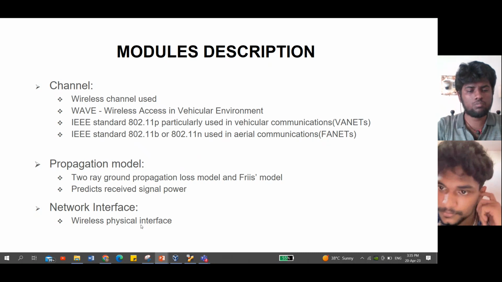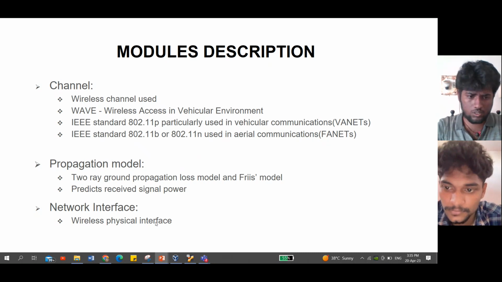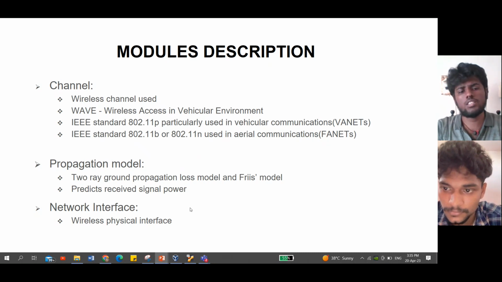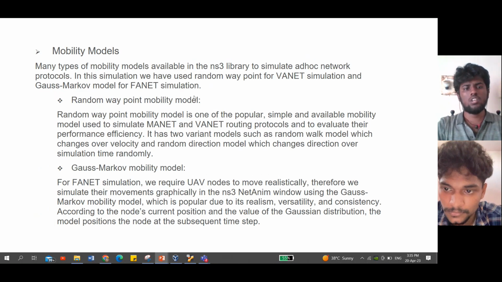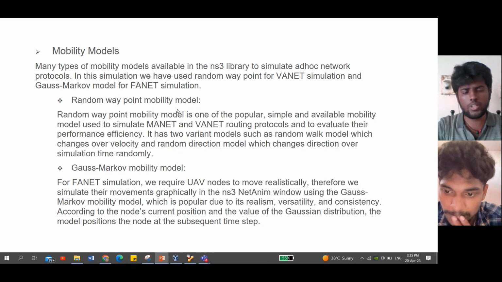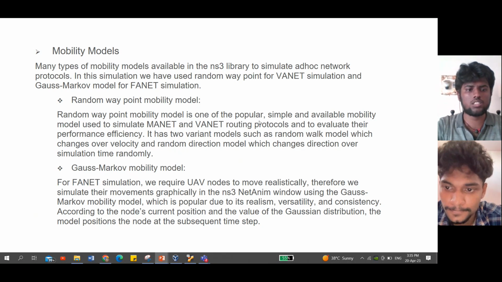And we are using YANS Wi-Fi for the wireless physical interface, and mobility models. For VANETs, we are using the random waypoint mobility model. It has two variants: the random walk model, which changes velocity over the simulation time, and the random direction model, which changes its direction over the simulation time.